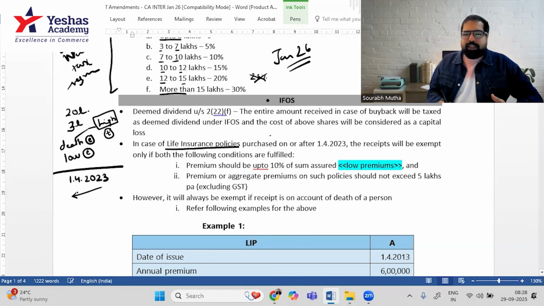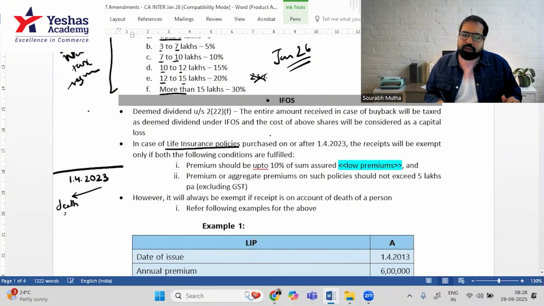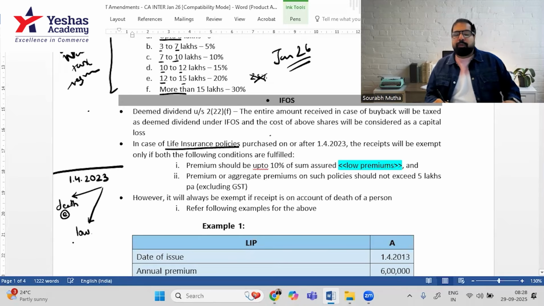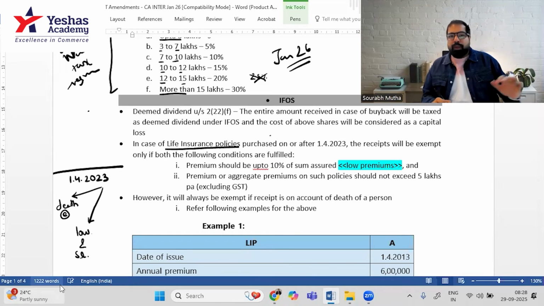Same numbers, we'll take 20 lakh and 2 lakh, but now the policy has been purchased on or after 2023. If this policy amount is received on death, no change, it will still be exempt. Next, if all the premiums are low, 10% again, yes, it will be exempt. But there's another condition here: the premium should be up to 5 lakh. That means your premium amount should not be more than 5 lakh. I'll tell you the reason why.